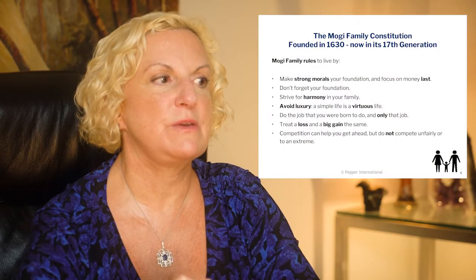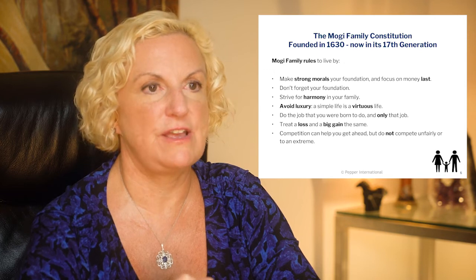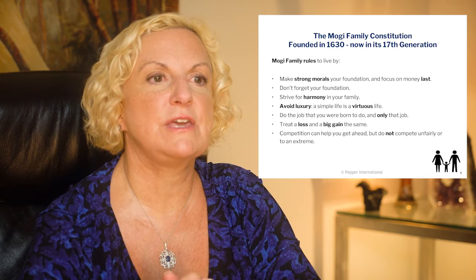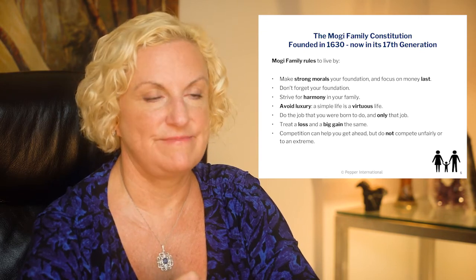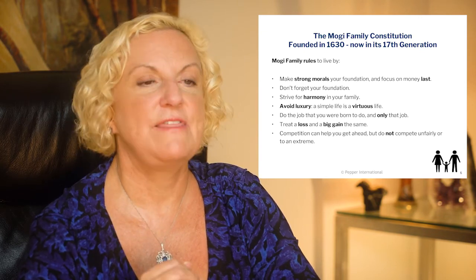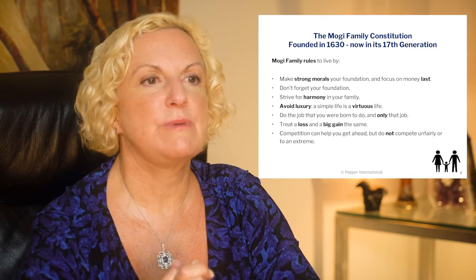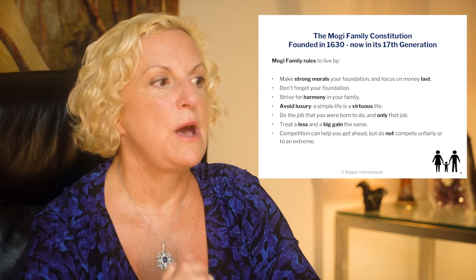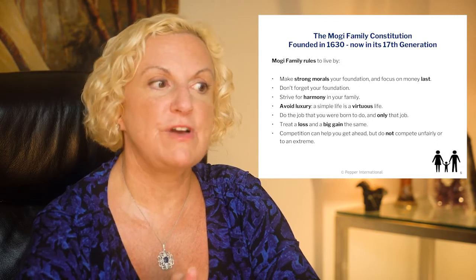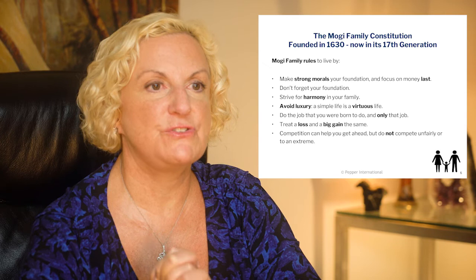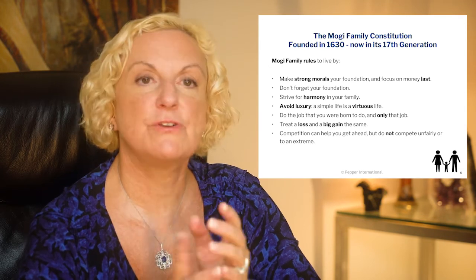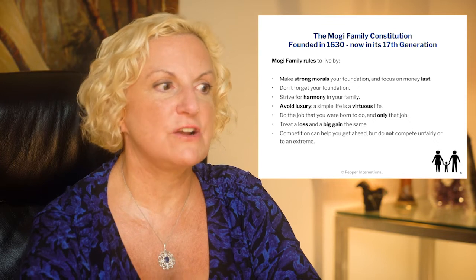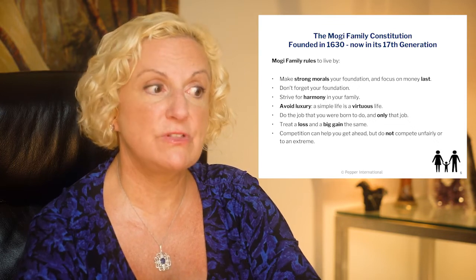Now, the Mogi family was founded in 1630, and they're now in their 17th generation. This is the family that founded the Kikkoman soy sauce empire in Japan. And they have amazing, simple rules to live by that have worked for them for 17 generations. Make strong morals your foundation and focus on money last is their first rule. Don't forget your foundation. Strive for harmony in the family. Avoid luxury. A simple life is a virtuous life.